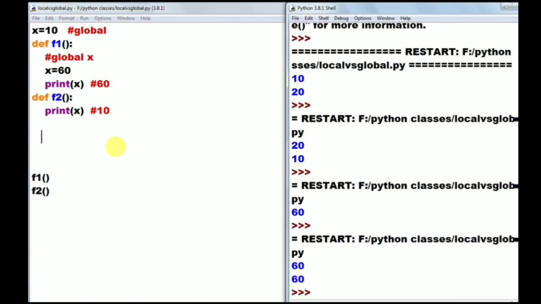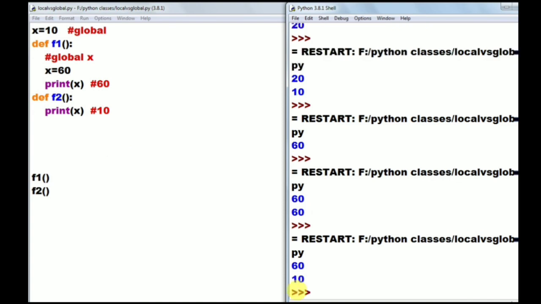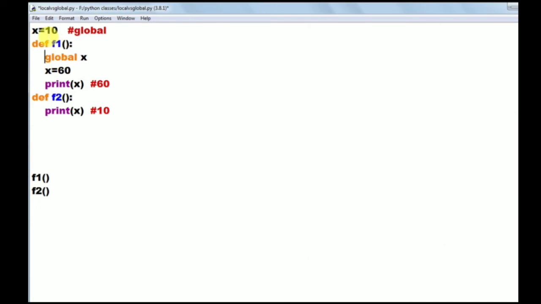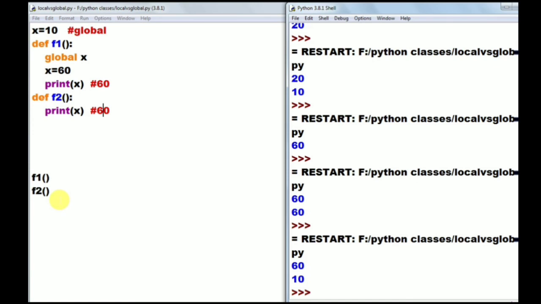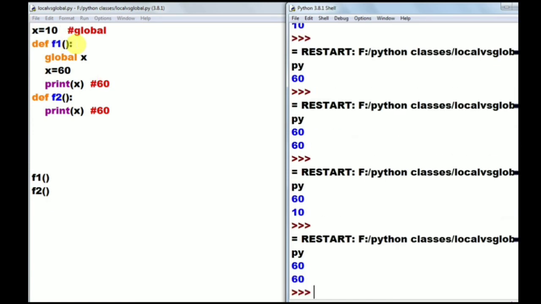Okay, now run it. That is printing what? 60 10. So if you write this global x, what is happening here? This global x value will be modified to 60. So if you call f1, that prints 60, and if you call f2, that also prints 60. So global x value is modified from 10 to 60. Hence, to modify the global variable's value, we can use this global keyword.